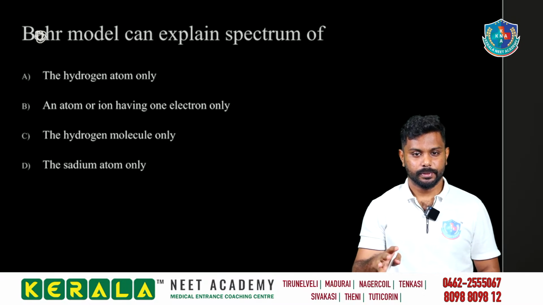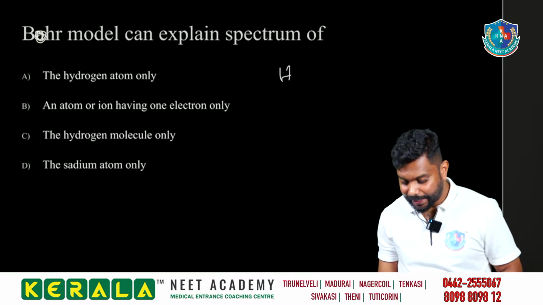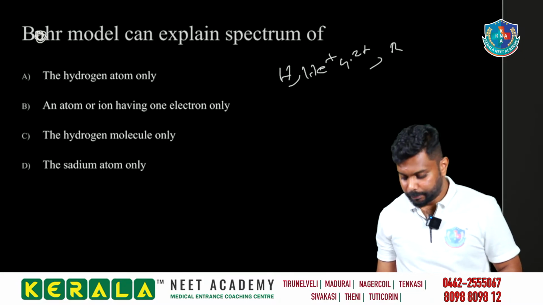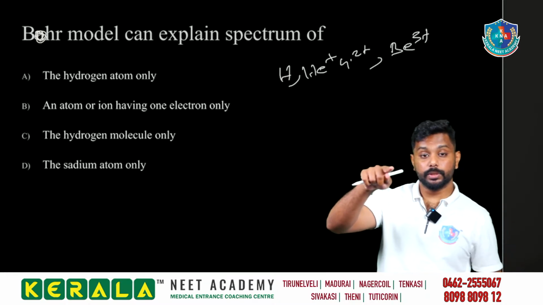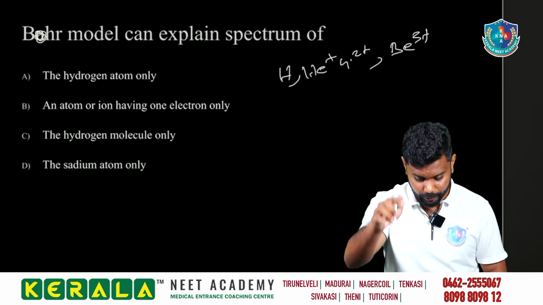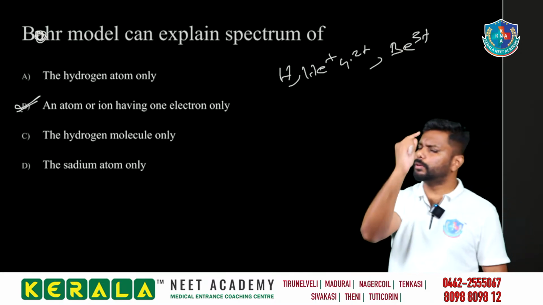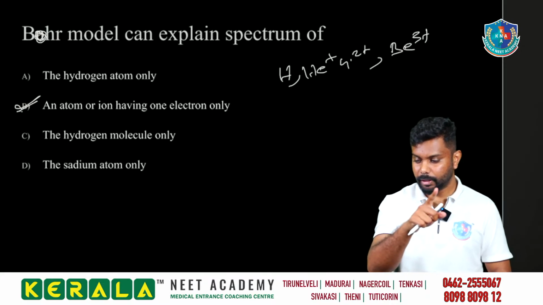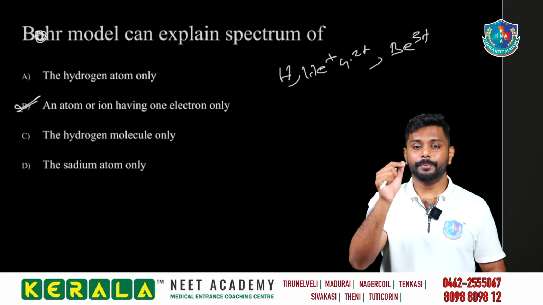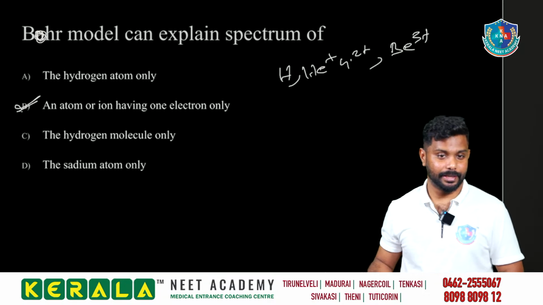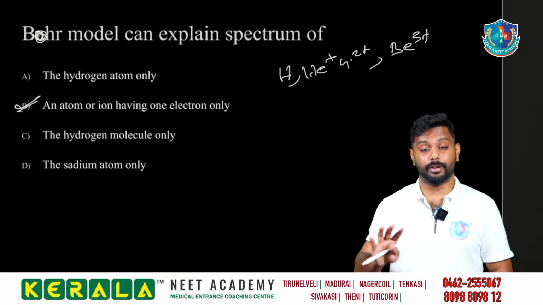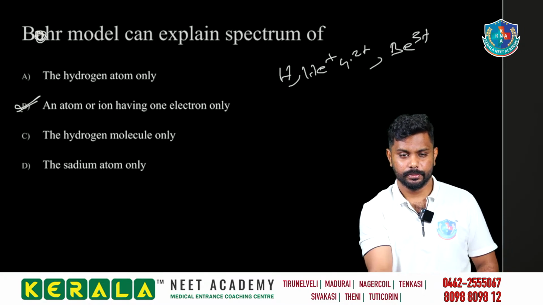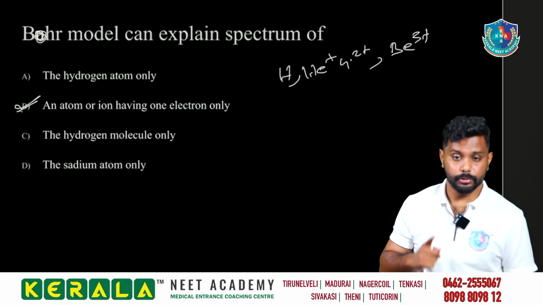Hydrogen atom only, Manisha? Hydrogen atom only, that is exactly wrong. Why so? What we study is for hydrogen-like atoms. It can be for hydrogen, He+, Li2+, Be3+. So hydrogen-like atoms, which means atoms or ions having one electron only. So B will be the answer. Majority of students are doing the wrong thing. You got it now, Manisha? What we study is hydrogen-like species; even the book says that. It is not mentioned only for the hydrogen atom: He+, Li2+, Be3+. We did this a little earlier, right? Good going.